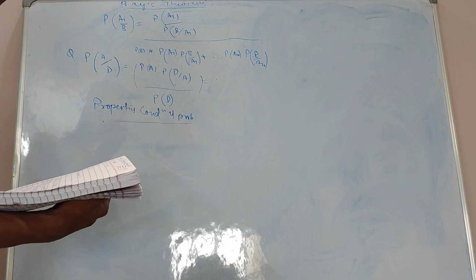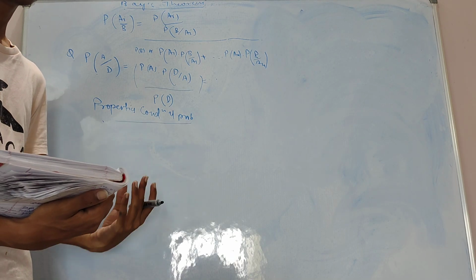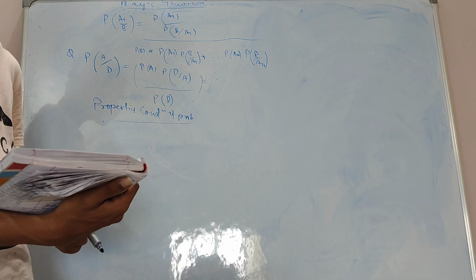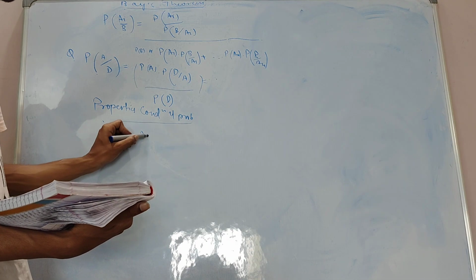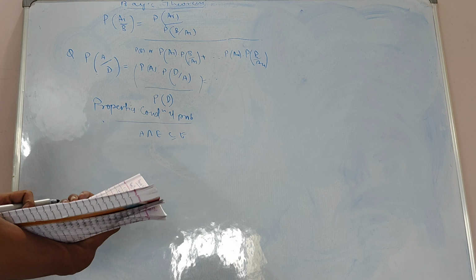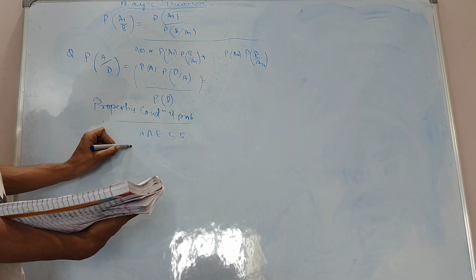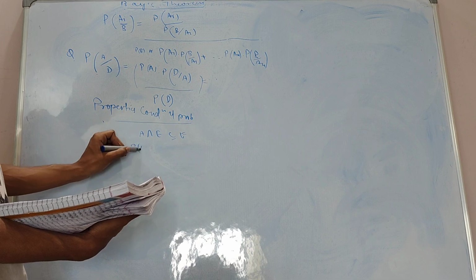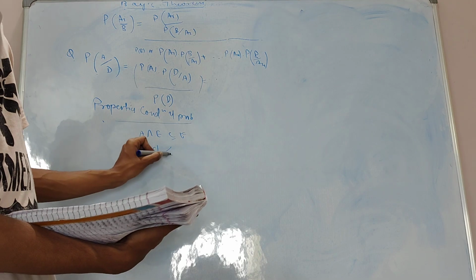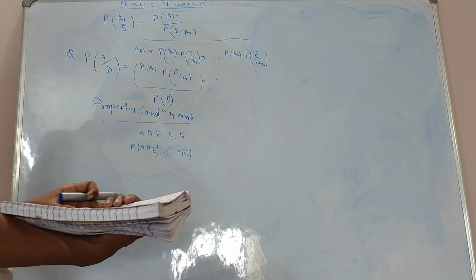The first property is that the probability of A given E will be from 0 to 1, because A intersection E is a subset of E. So the probability of event A intersection E will be less than or equal to the probability of that event occurring.